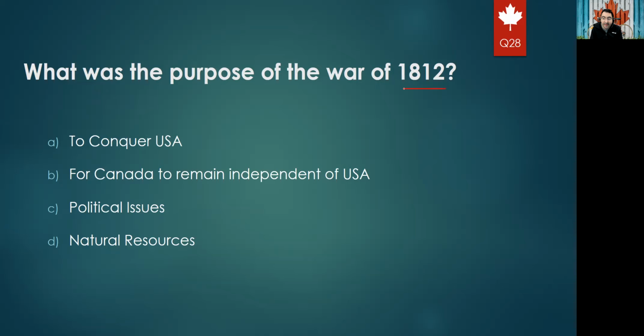Remember, there was an invasion by the USA against Canada, and Canada, to protect itself, fought another war against the USA, and this was the War of 1812. The options were to conquer the USA, for Canada to remain independent of the USA, political issues, or natural resources. For sure, it was to protect Canada from the USA, so it was option B.